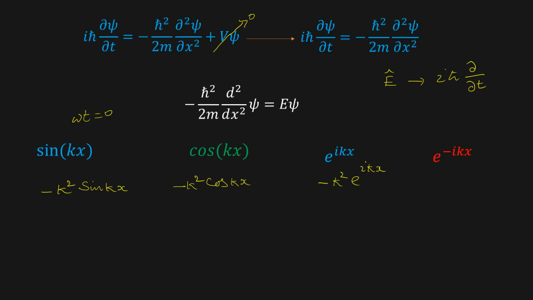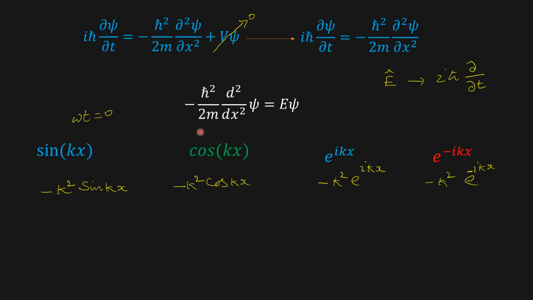Here also the same thing, minus k squared e to the power minus ikx. If you replace this second order derivative by this term, minus of minus will become plus.